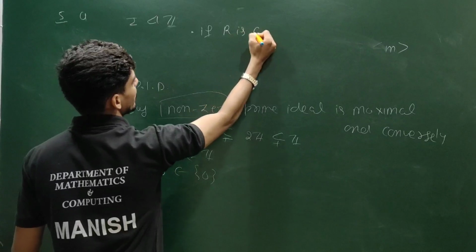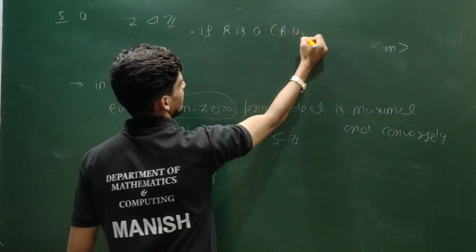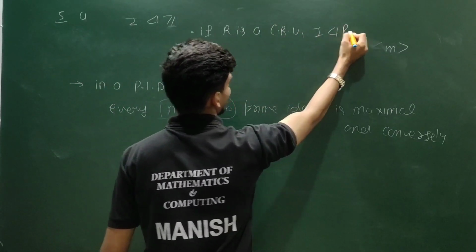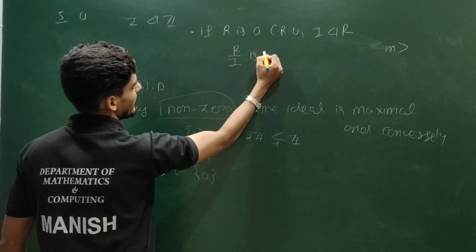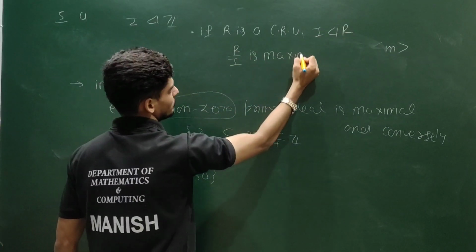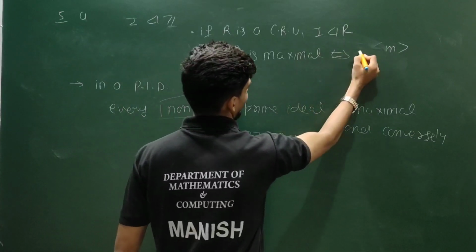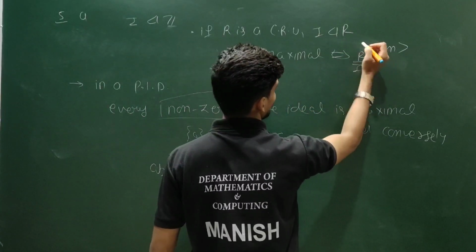If R is a CRU, that is a commutative ring with unity, and I is an ideal of R, then I is maximal if and only if R by I is a field.